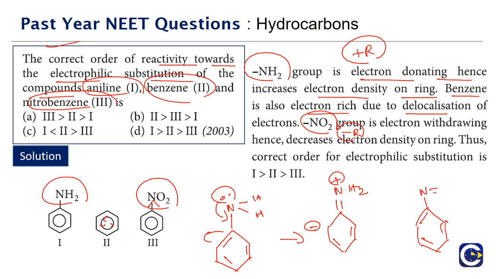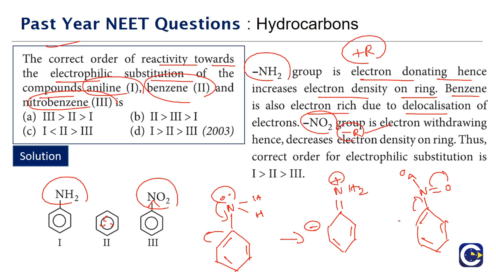So nitrogen, the electron will be moving towards the more electronegative element, which is oxygen. As a result of it, the pi bond electrons will be delocalized out of the ring. So like in the case of the minus R effect, the ortho para positions will become electron deficit or positive in the resonance structures that we draw.